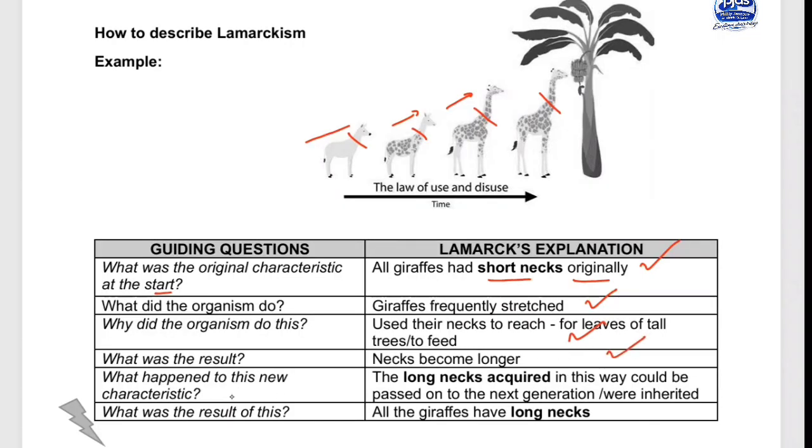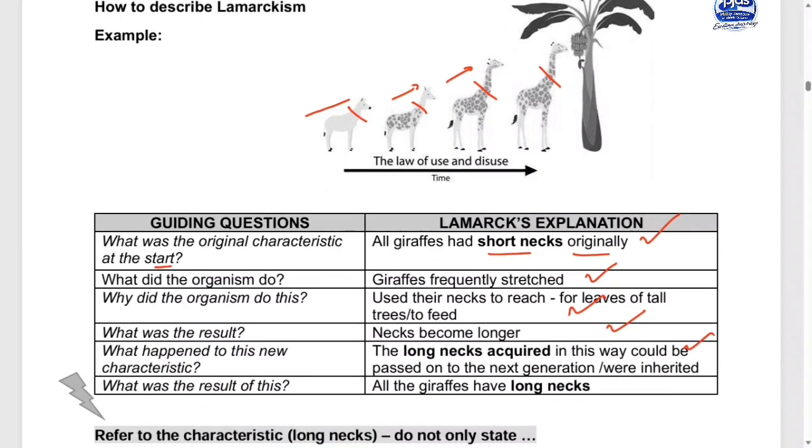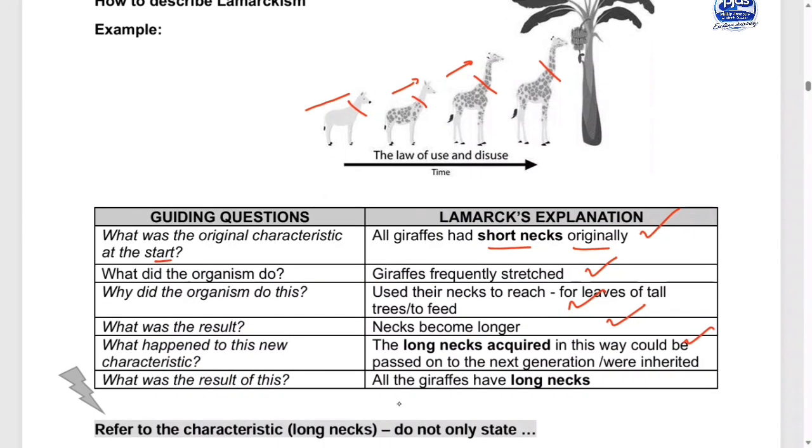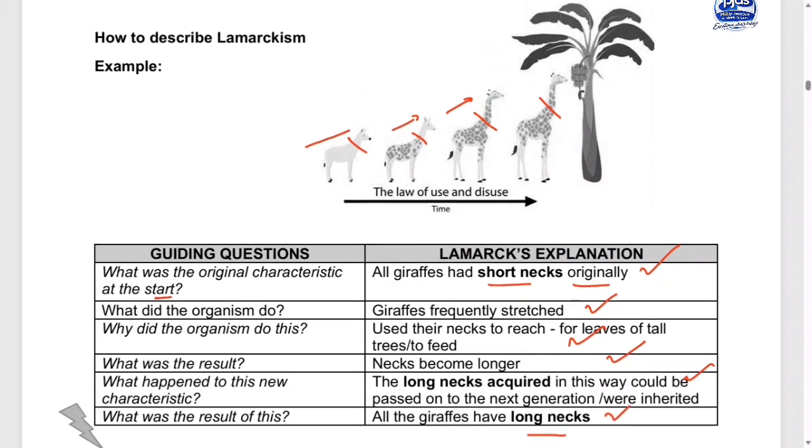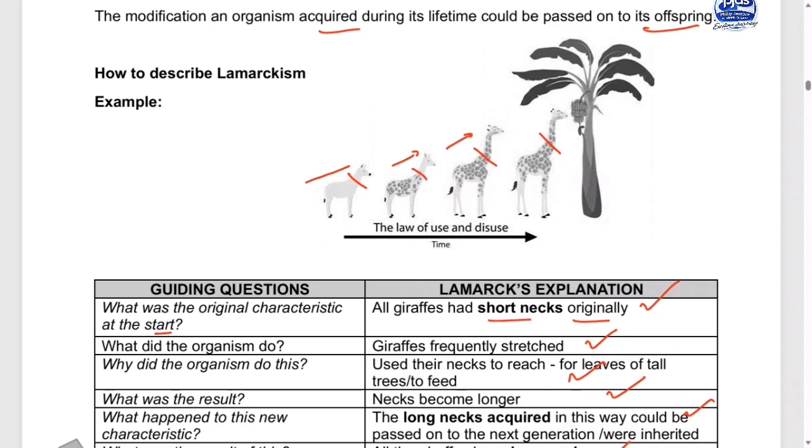So what happened to this new characteristic? The long necks acquired in this way could be passed on to the next generation, meaning that he says they were inherited, which is wrong. So what was the result of this? All the giraffes to have what? Long necks. You get my point? So that is why this is the law of use and disuse.